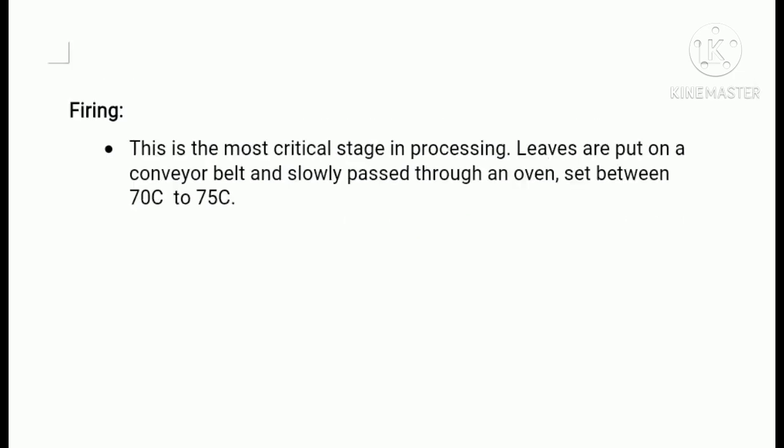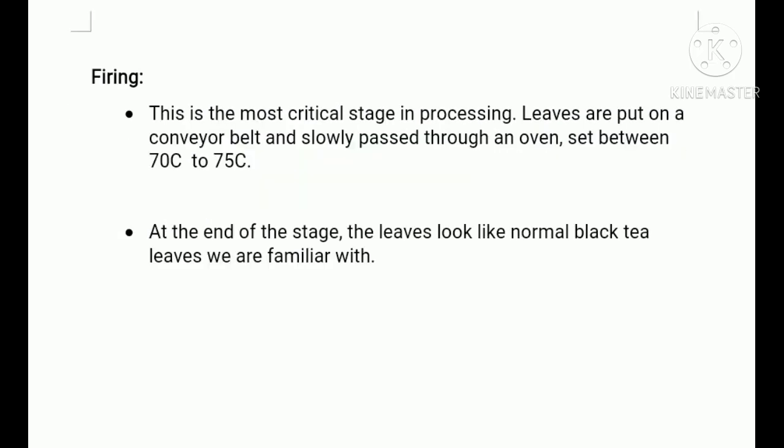Next, firing or drying. This is the most critical stage in processing. Leaves are put on a conveyor belt and slowly passed through an oven set between 70 degrees Celsius to 75 degrees Celsius. At the end of the stage, the leaves look like normal black tea leaves we are familiar with.